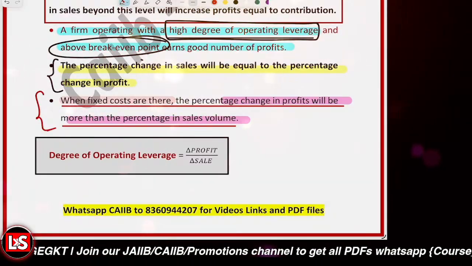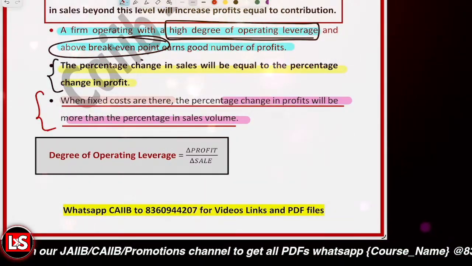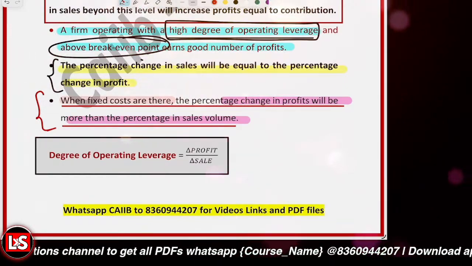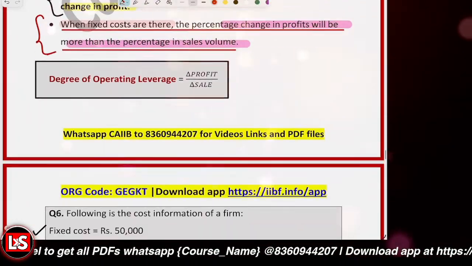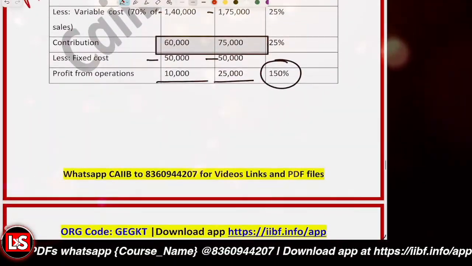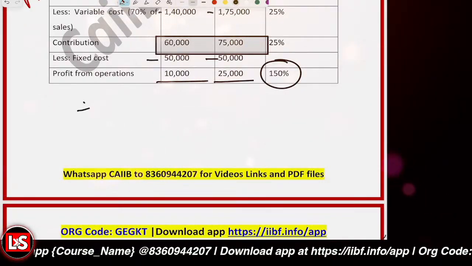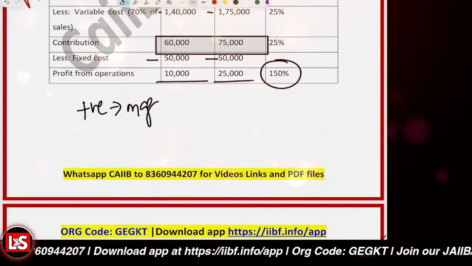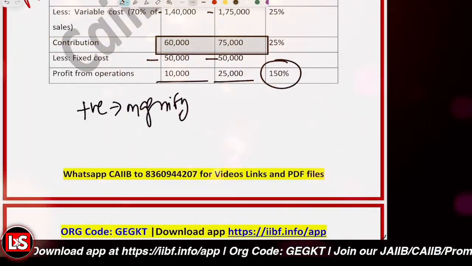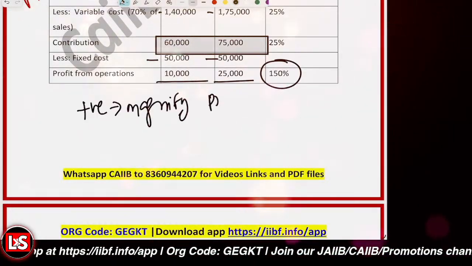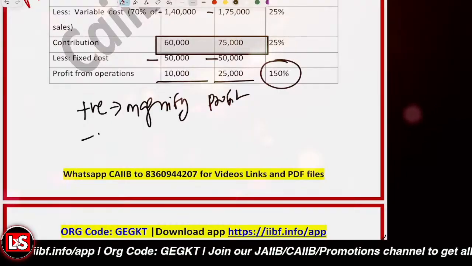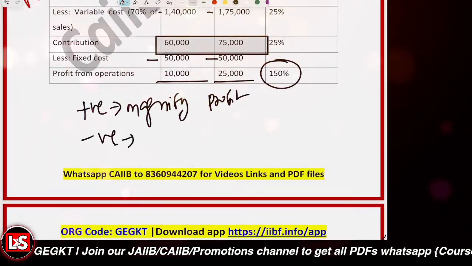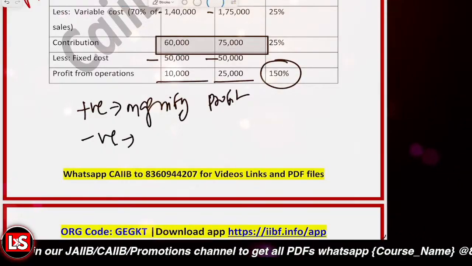Okay. So the positive effect is that if the sales increase and if you're working above the break-even, then it is going to magnify the profit. The positive effect of the operating leverage is this. But the negative effect is what? Falling sales magnify the losses.